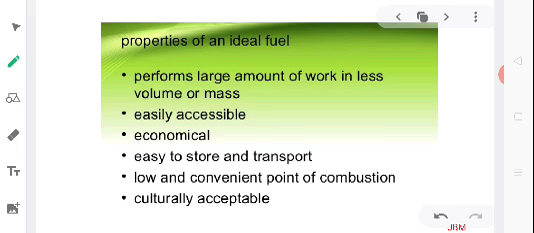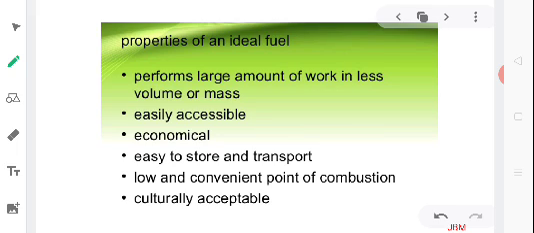It is easy to store and transport. It has a low and convenient point of combustion. We are actually referring to the ignition temperature, the temperature at which any fuel starts burning. And it is culturally acceptable, and it causes the least possible pollution in the environment.